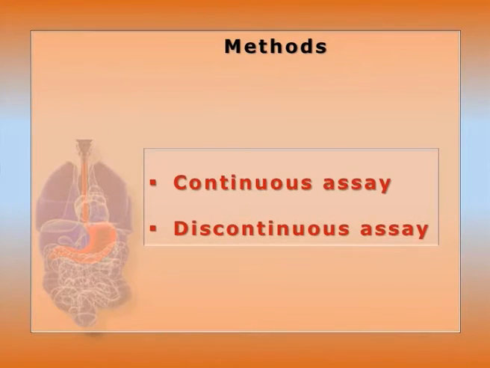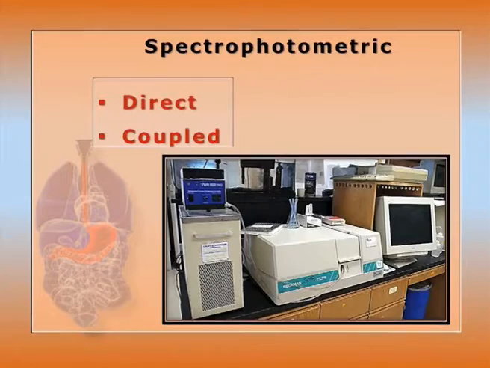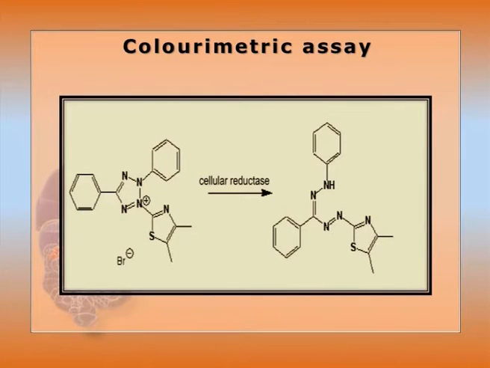Next one, methods according to the sampling method: it may be a continuous assay or a discontinuous assay. Continuous assay is where the course or progress of the reaction can be monitored continuously. So it may be by spectrophotometric, fluorimetric, calorimetric, chemiluminescence or light scattering methods. The first one, spectrophotometric: the optical change with time, the course of the reaction can be monitored. It may be in the visible range like the MTT assay. The change in the color of the tetrazolium dye can be observed, and with the change in color, the course of the reaction can be monitored.